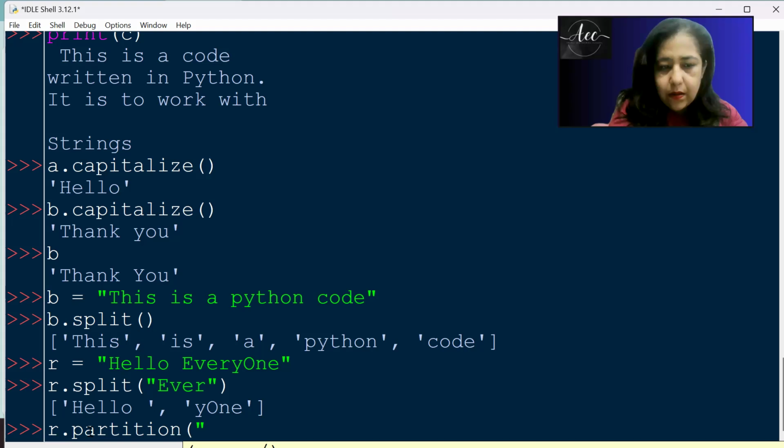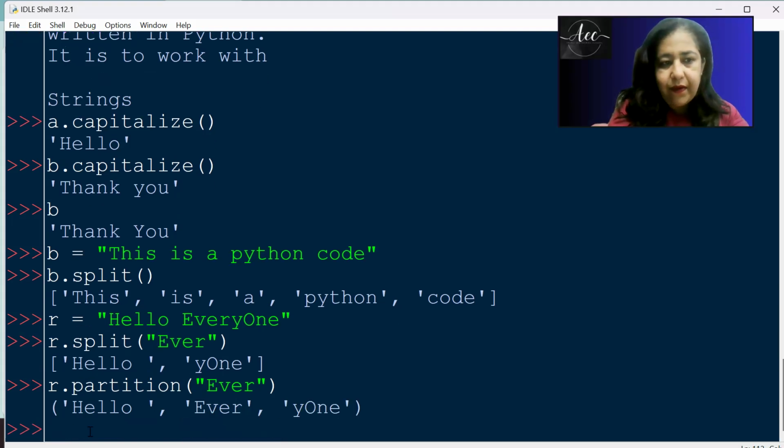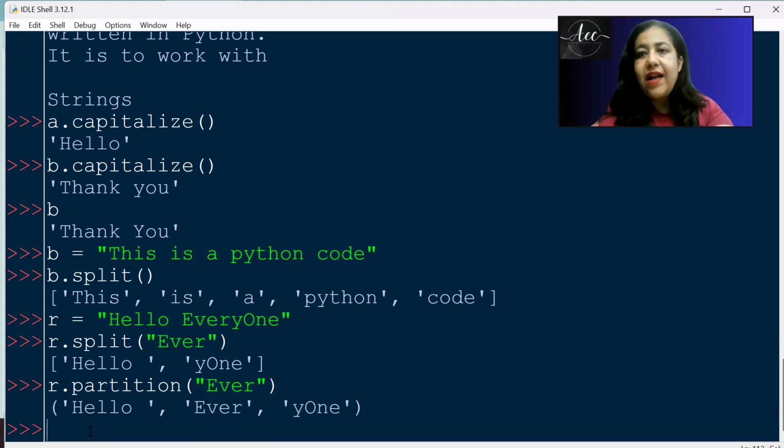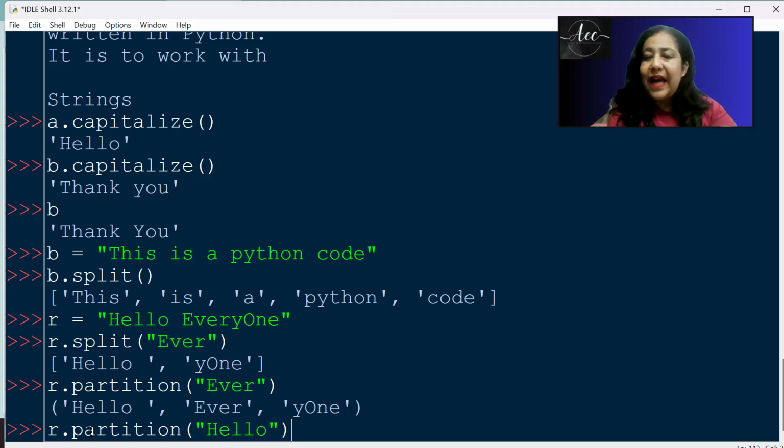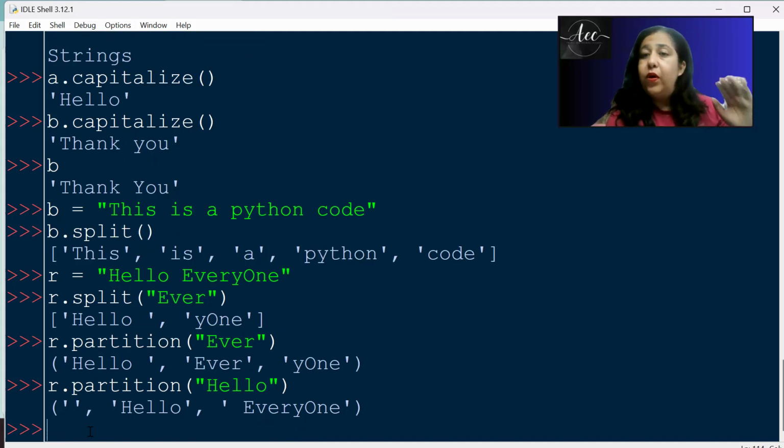But if I do partition and I pass "ever", you can see it's a tuple and it has 3 parts. Sometimes you would wonder, if I give the very first word, "hello", in partition, what will happen? Again, you will have 3 things in the tuple. The first one would be blank, the second one will be "hello", and the third would be the remaining thing, "everyone". You will always have 3 parts. Getting it? That's the purpose of partition. So this is split, partition.